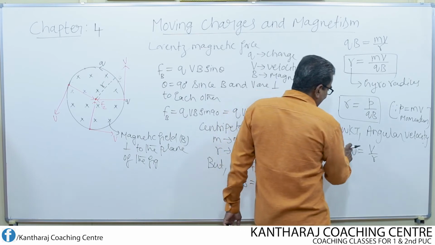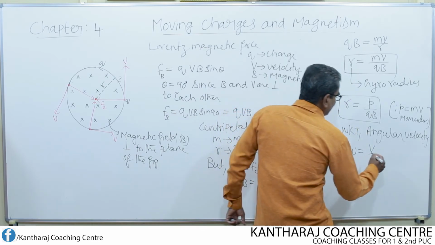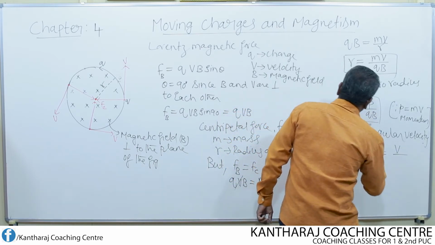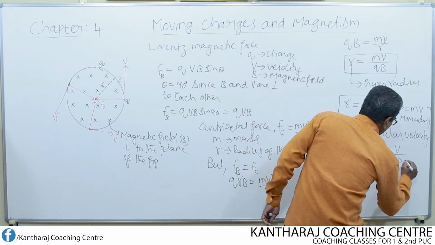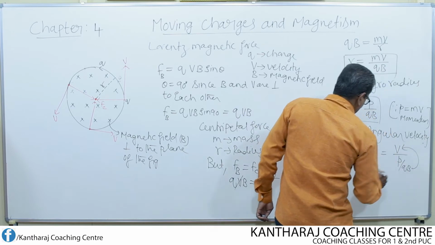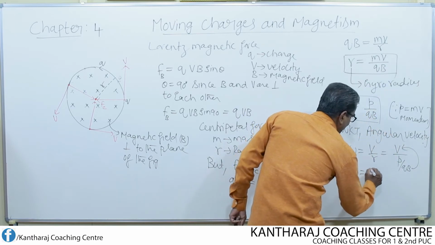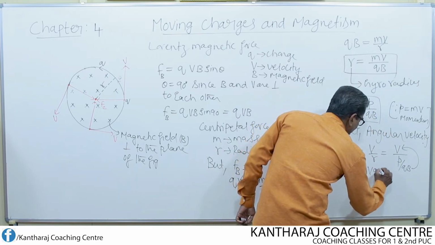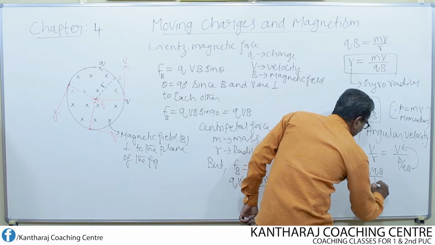So omega equal to V by R. If I substitute for R, P divided by QB, then QB goes to the numerator, and omega will be equal to V into QB divided by P.